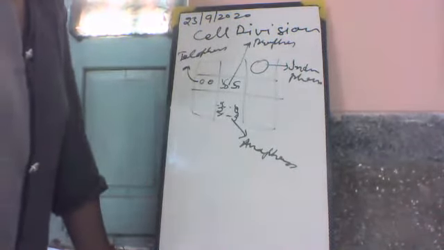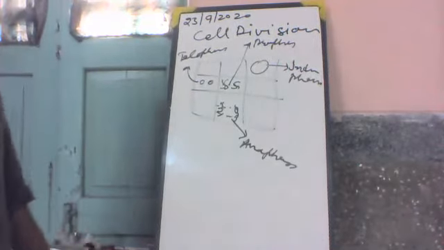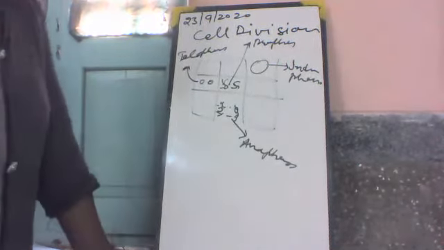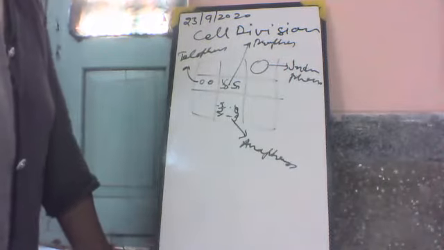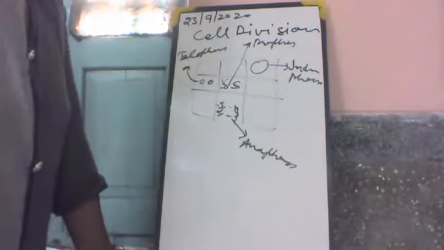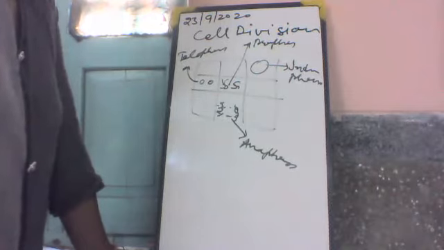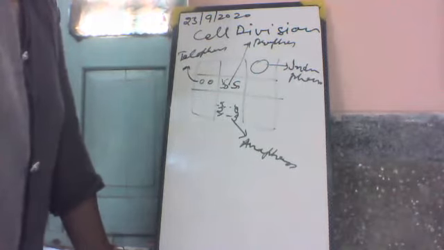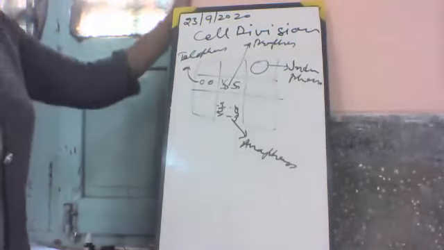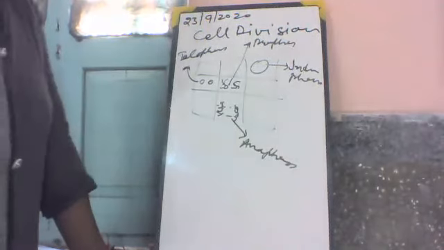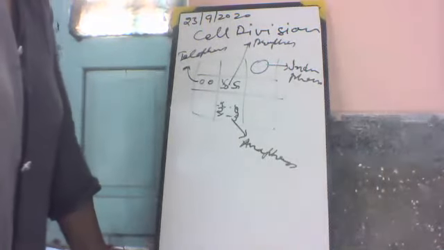Red cells are replaced after 120 days, every 3 months or so; they die and are replaced by new cells. Bone cells are replaced after every 10 years. The lifespan of a bone cell is 10 years.